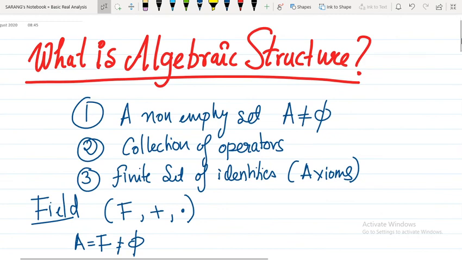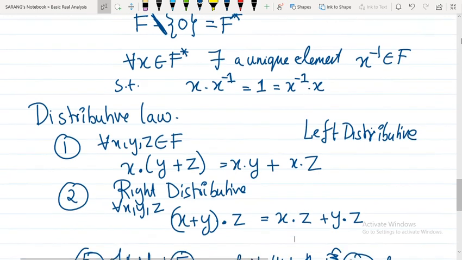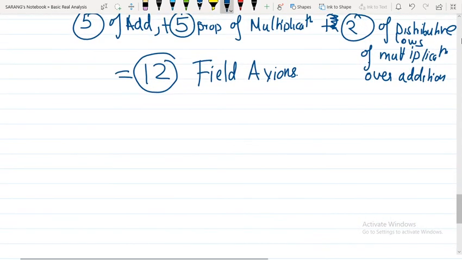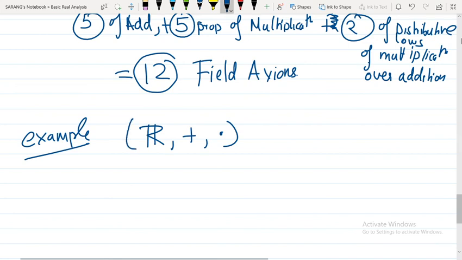For example, the real numbers are a field with respect to addition and multiplication, because you can check that every one of these 12 properties is satisfied by real numbers.